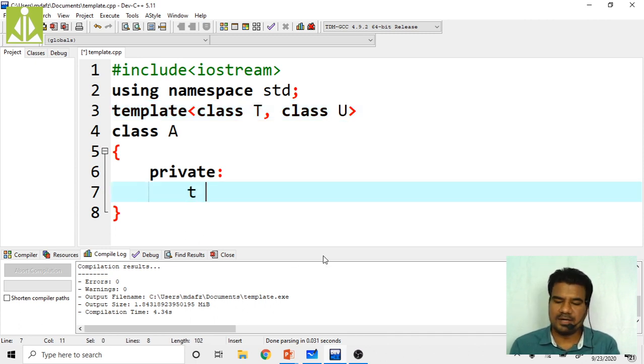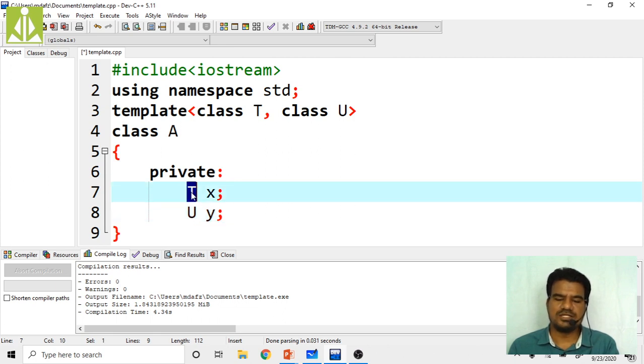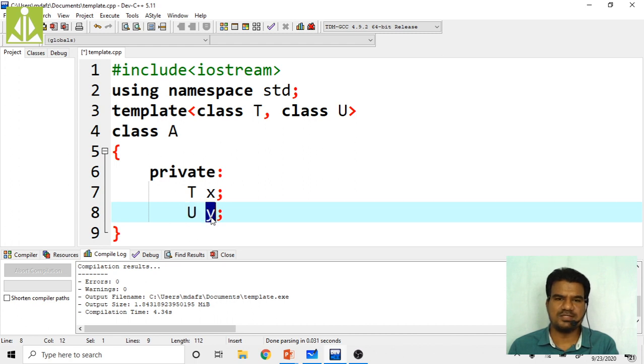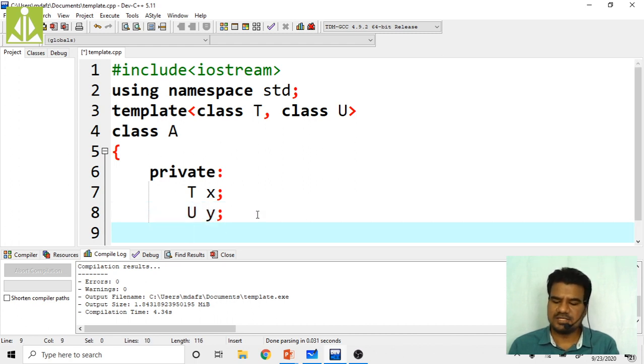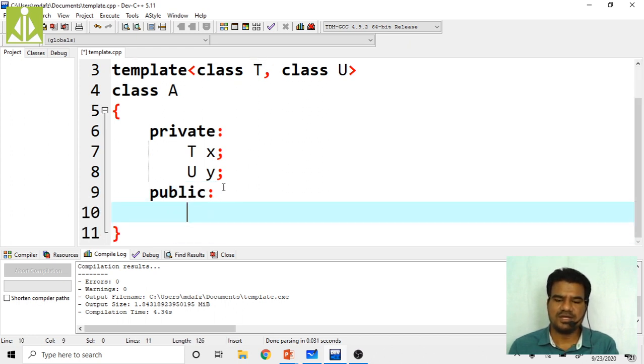T of X. Okay, another type, U of Y. So this is my type and this is the data member name. T is my type and X is my data member name. U is my type name. Y is my data member name. So next I am writing my constructor so as to initialize this X and Y.